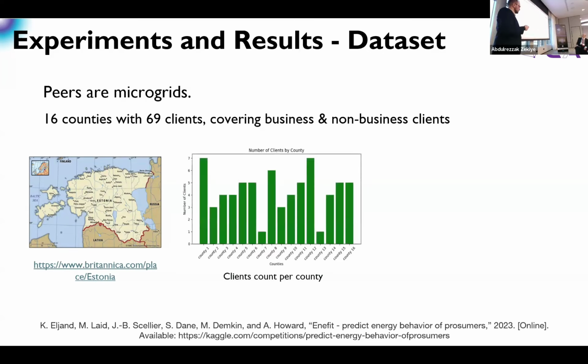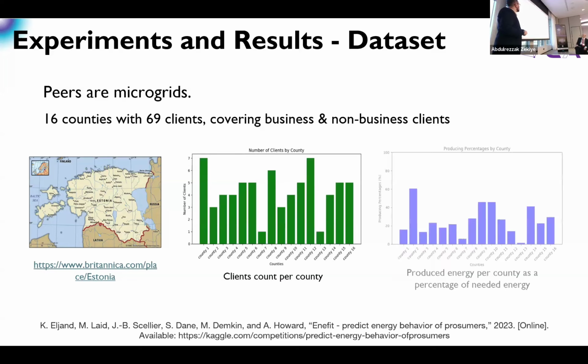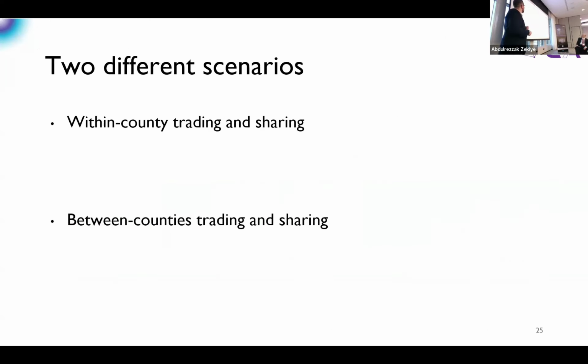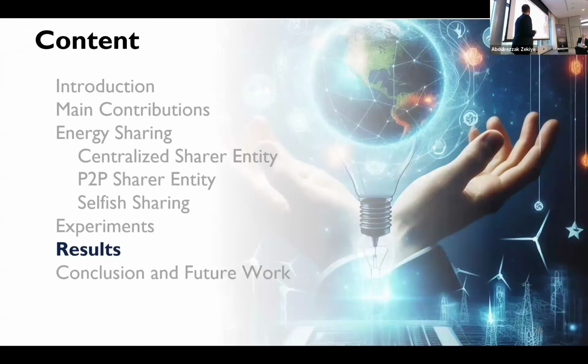This is the client's count per county. And finally, this is how much energy is produced by each prosumer or each microgrid itself. We have two different scenarios in our simulations. In one of them, we assume energy can be traded and shared only within the county itself. So I cannot transact energy to other counties. The other scenario is we have between-microgrid energy sharing and trading. So it doesn't matter in which county I am, I can transfer energy to other counties.